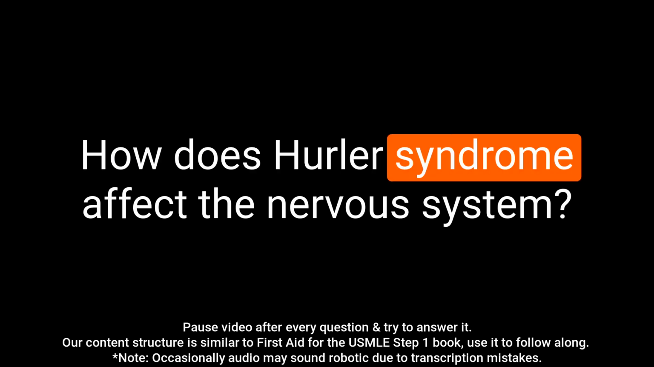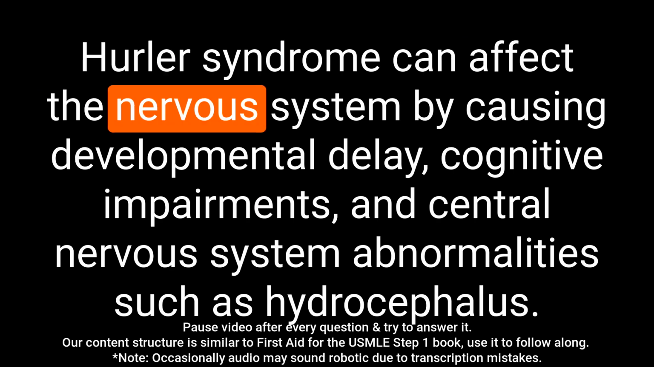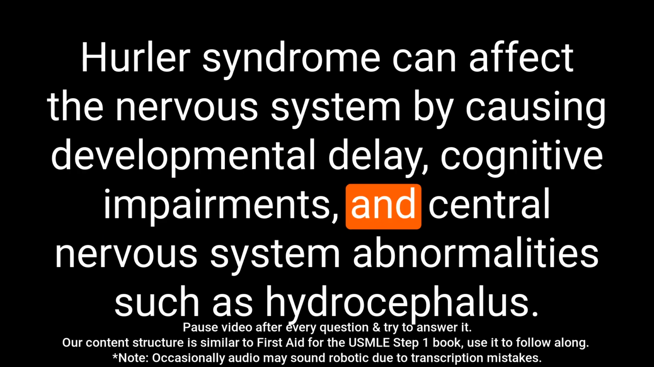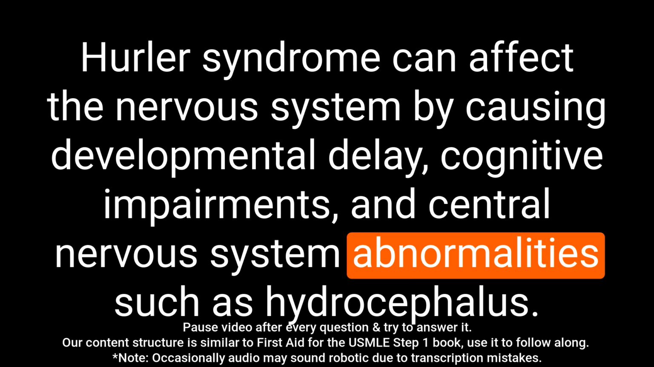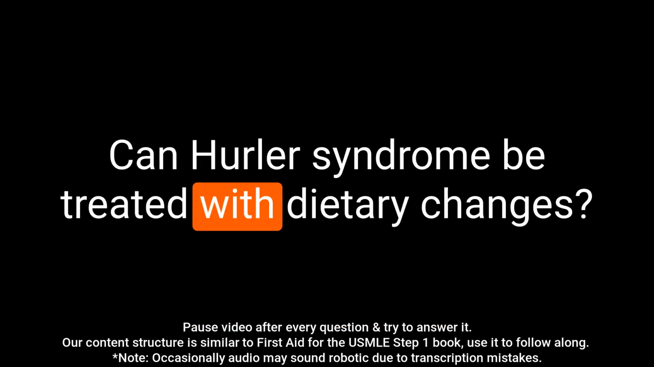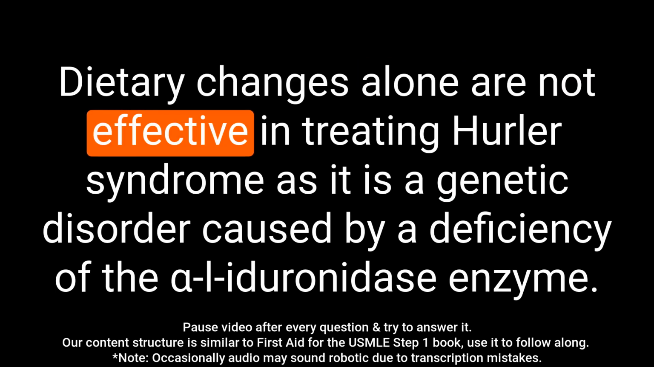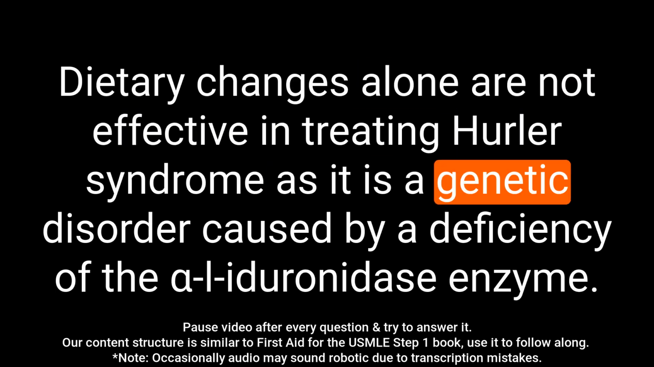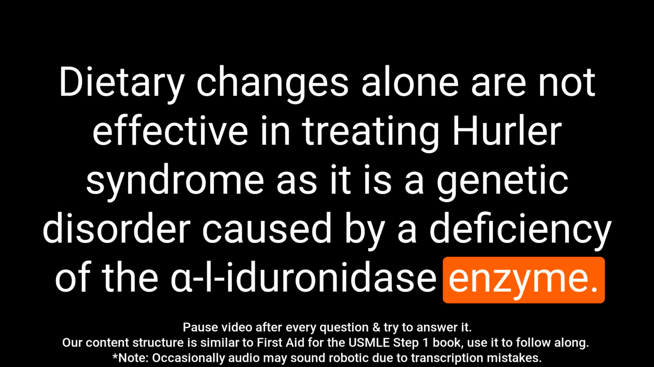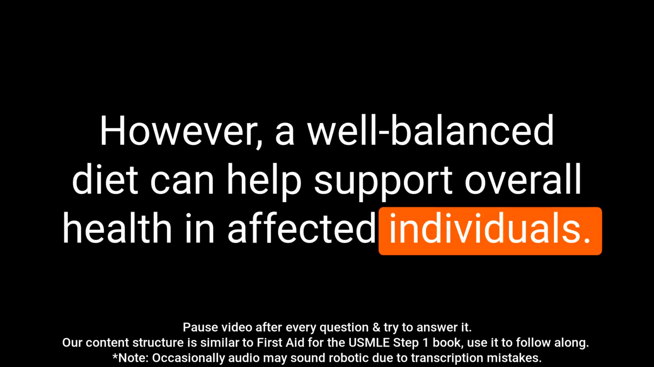Question: how does Hurler syndrome affect the nervous system? Answer: Hurler syndrome can affect the nervous system by causing developmental delay, cognitive impairments, and central nervous system abnormalities such as hydrocephalus. Question: can Hurler syndrome be treated with dietary changes? Answer: dietary changes alone are not effective in treating Hurler syndrome as it is a genetic disorder caused by a deficiency of the α-l-iduronidase enzyme. However, a well-balanced diet can help support overall health in affected individuals.